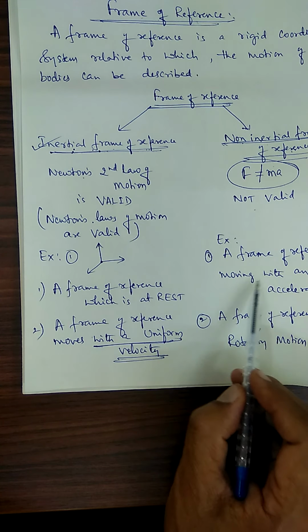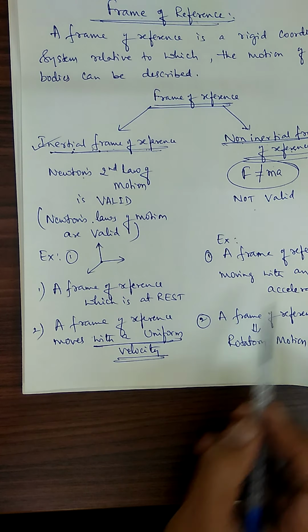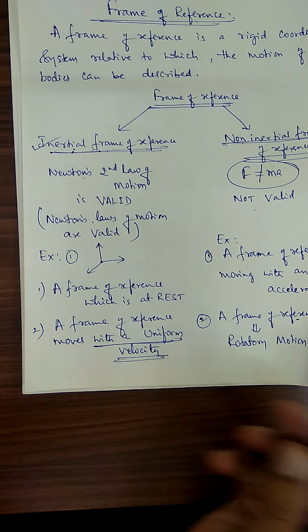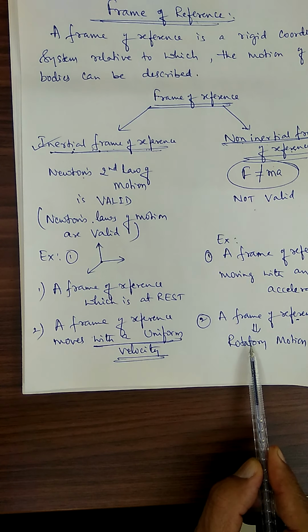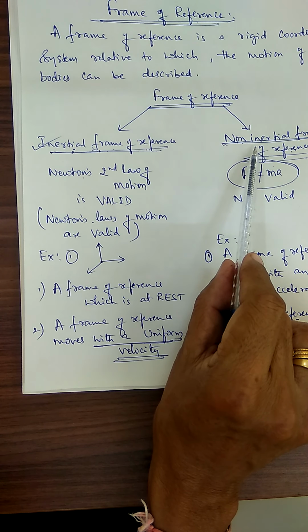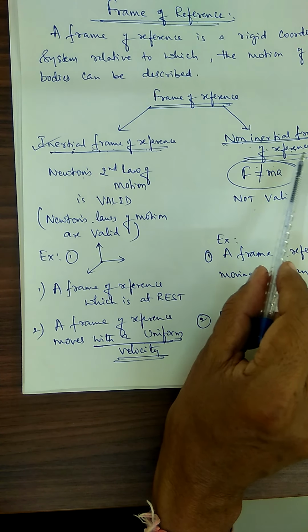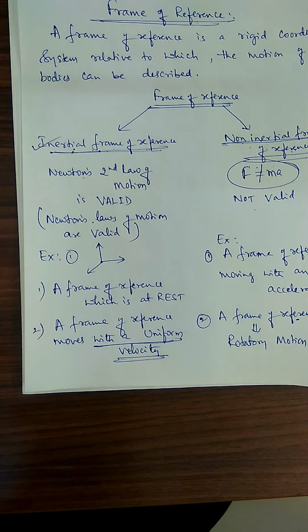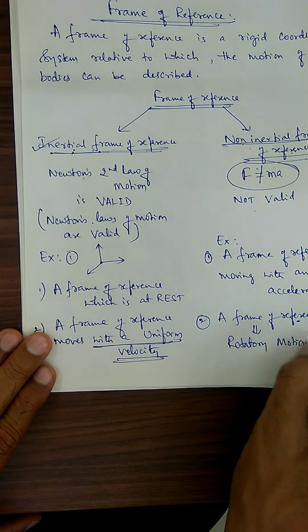A frame of reference moving with an acceleration is a good example. A frame of reference moving in a circular path, or spinning around its own axis, I can say is a rotatory motion, which is also taken as a non-inertial frame of reference. These are the basic ideas, the basic concepts, whatever I have covered so far.